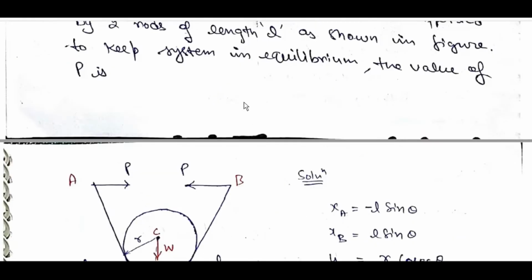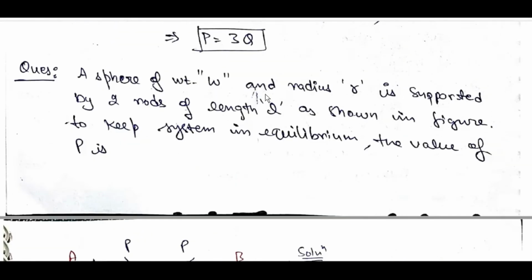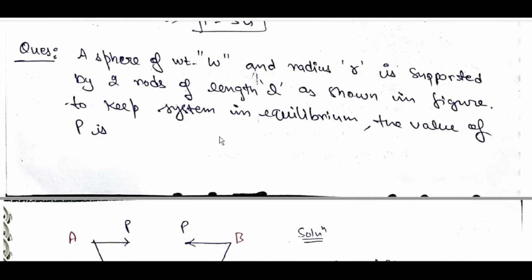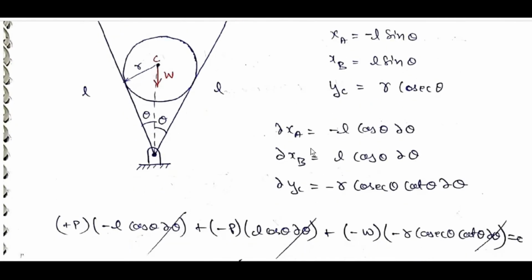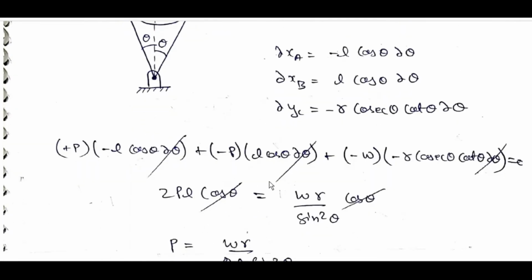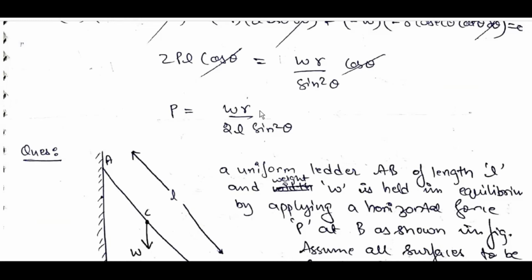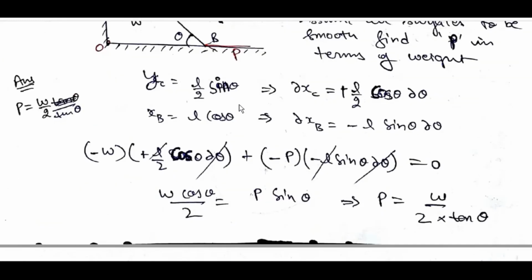A sphere of weight W and radius R is supported by rods of length L as shown in the figure. To keep the system in equilibrium, find the value of P. x_A is equal to minus L sin theta, x_B is equal to L sin theta, y_C is equal to R cosec theta. Dou x_A, dou x_B, dou y_C. From that, with weight W, we get P is equal to W R by 12 sin theta.